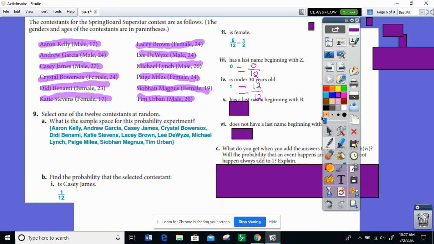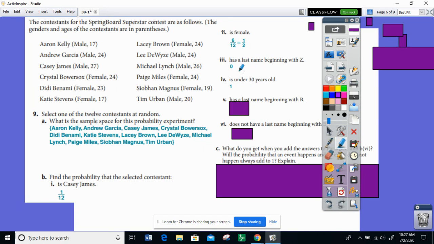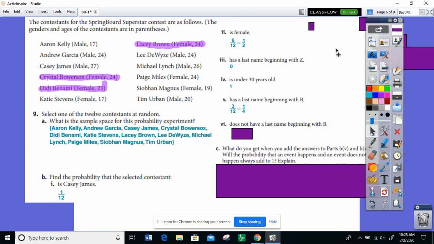So what's the probability that somebody that we select at random has a last name beginning with B? Crystal's last name begins with B. Dee Dee's last name begins with B. Lacey's last name begins with B. So that is 3 people out of 12 that have a last name starting with B, and that can reduce to 1 out of 4. Now there's 2 ways to do part 6.